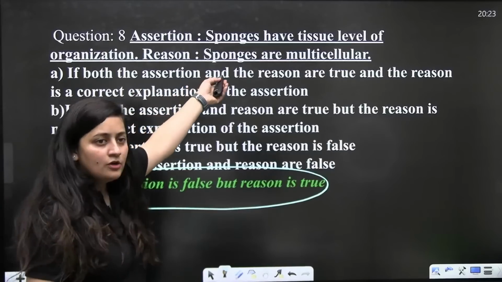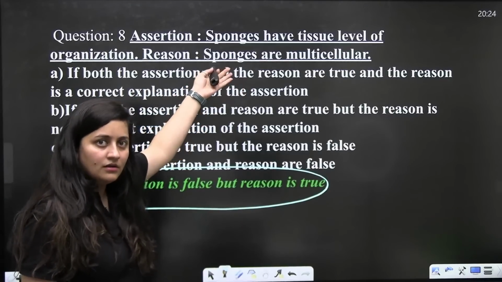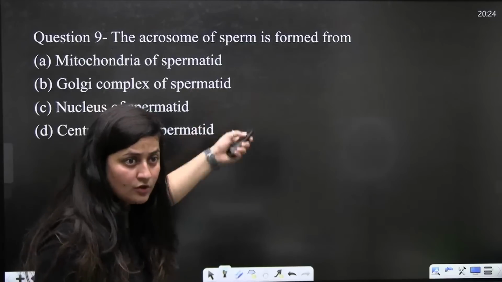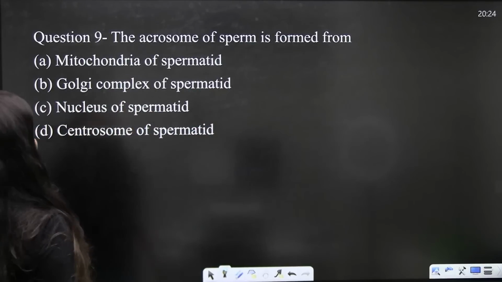Sponges are multicellular. Cellular level of organization is there. So many cells are there. Definitely it is multicellular. Now, the acrosome of sperm is formed from.